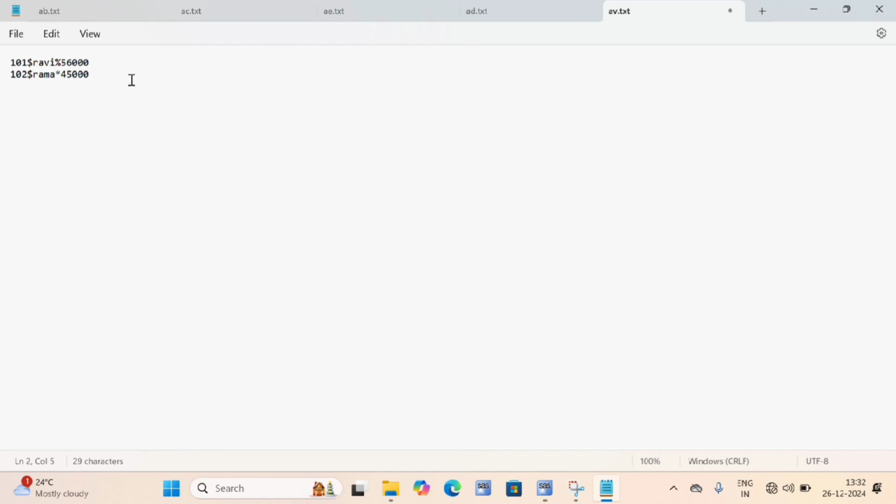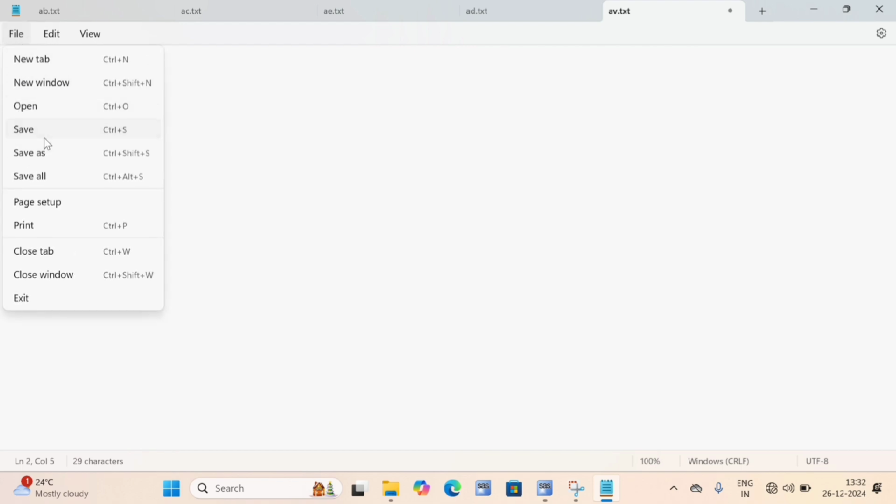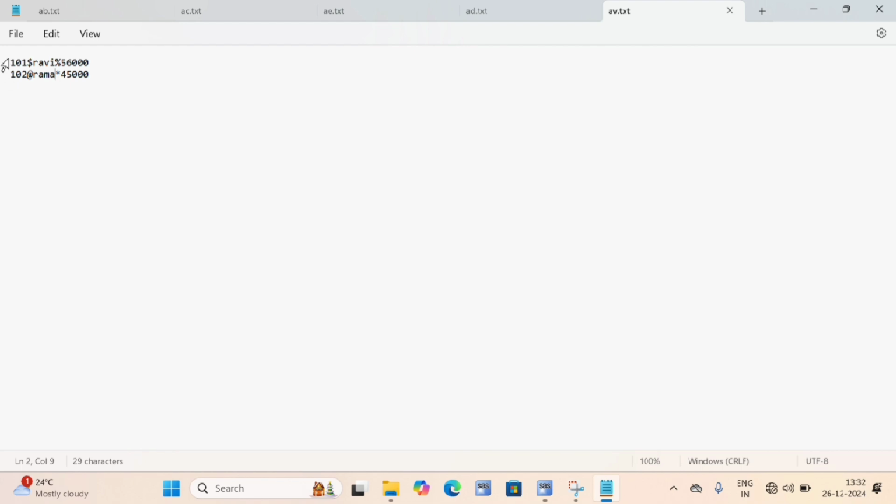Okay, and this one is at the rate. Okay, now you can see this. You are seeing here how many symbols. Dollar is one symbol, percentile is another symbol, at the rate is another symbol, and star is another symbol. So how many symbols do you have totally? 4. Again I am giving the dollar symbol.